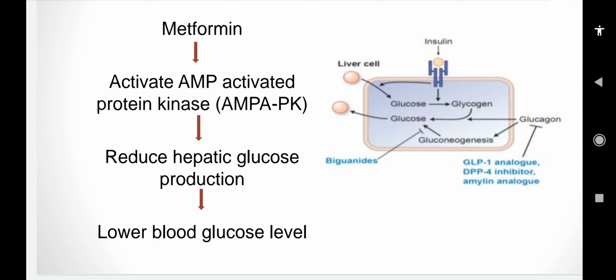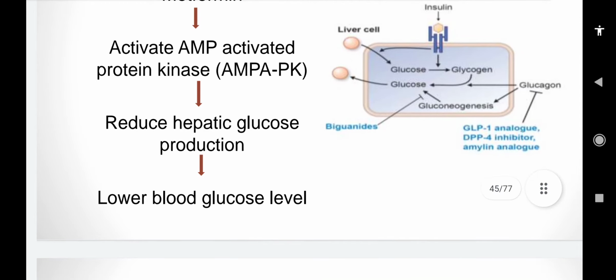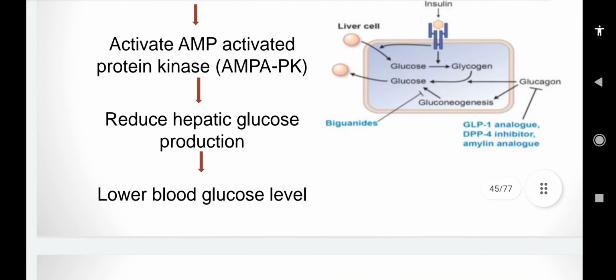It activates the protein kinase, so it reduces the hepatic glucose production and lowers the glucose level. When the glucose level is reduced, there's no rise of glucose in the blood, and where there's no glucose in the blood, there are no diabetic symptoms or diabetic complications. And what are the diabetic complications? Diabetic ketoacidosis, lactic acidosis.